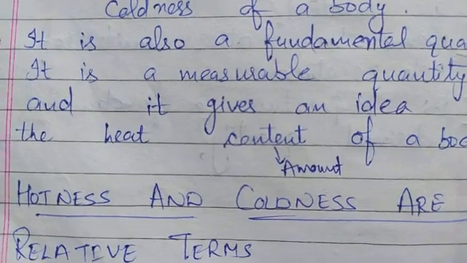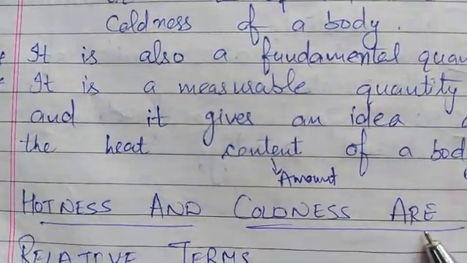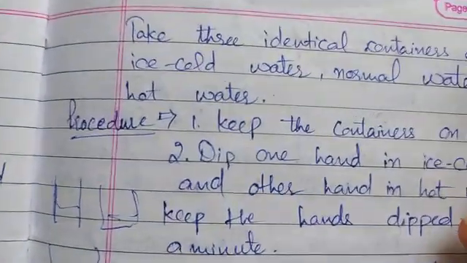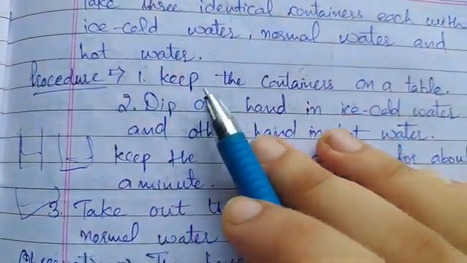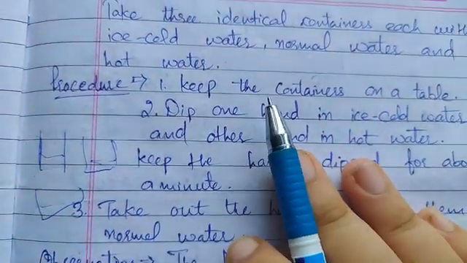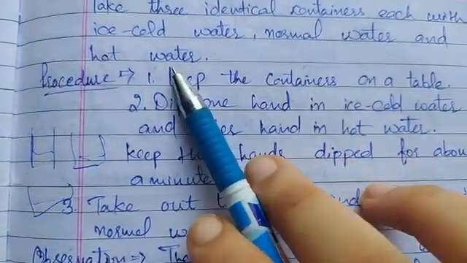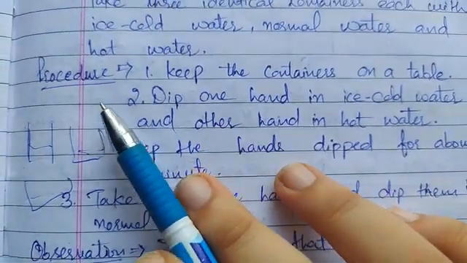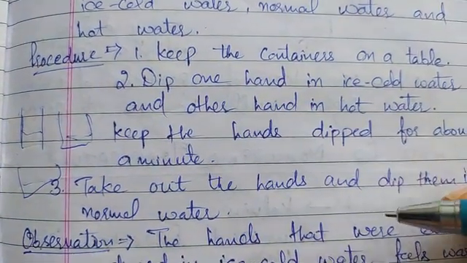So for this, let's have a look at an activity to confirm how hotness and coldness are relative terms. For that we need 3 containers, each filled with ice cold water, normal water and hot water. Firstly we will keep these containers on the table, and after that we will dip one hand in the ice cold water and the second hand in the hot water for a minute.